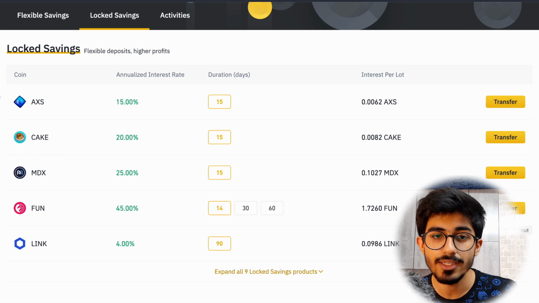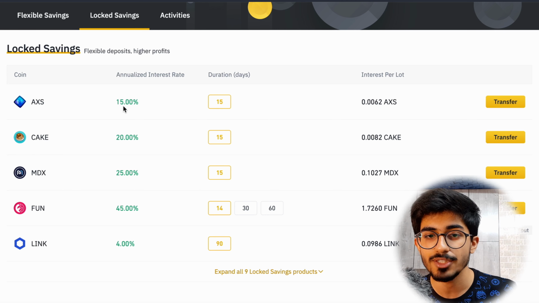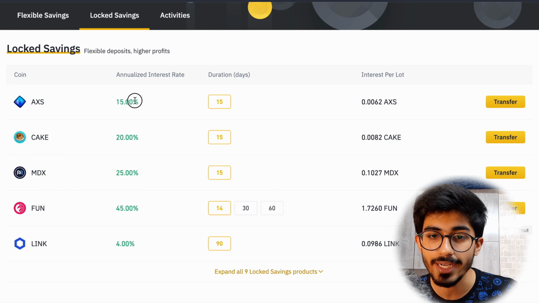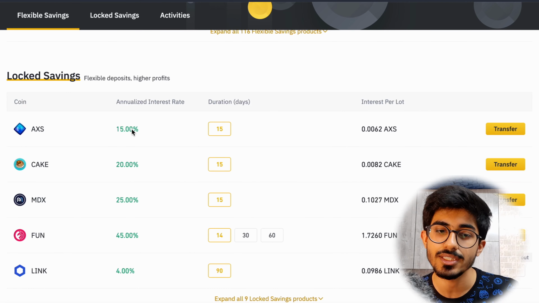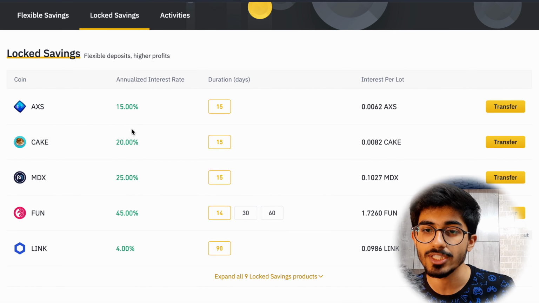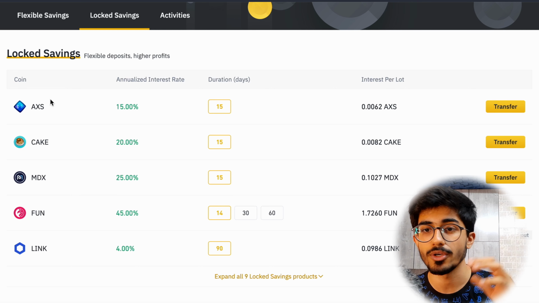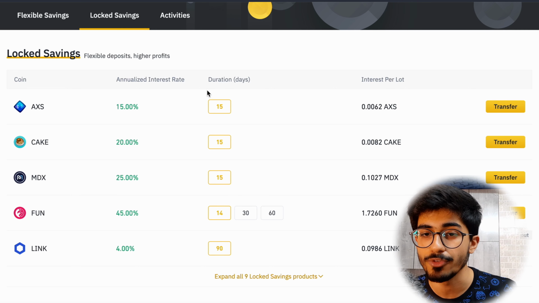And then there is the locked savings. If you see the annualized return rate, the interest rate has gone up significantly if you compare it with the flexible savings. This is because when you lock your savings, you're locking these cryptos or tokens for this amount of duration.